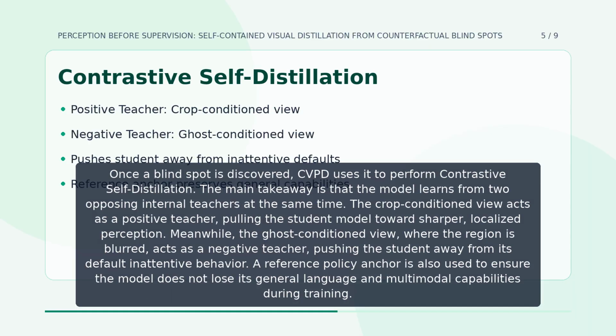Once a blind spot is discovered, CVPD uses it to perform contrastive self-distillation. The main takeaway is that the model learns from two opposing internal teachers at the same time. The crop-conditioned view acts as a positive teacher, pulling the student model towards sharper, localized perception. Meanwhile, the ghost-conditioned view, where the region is blurred, acts as a negative teacher, pushing the student away from its default inattentive behavior. A reference policy anchor is also used to ensure the model does not lose its general language and multimodal capabilities during training.